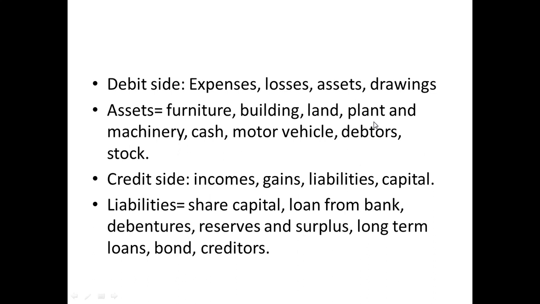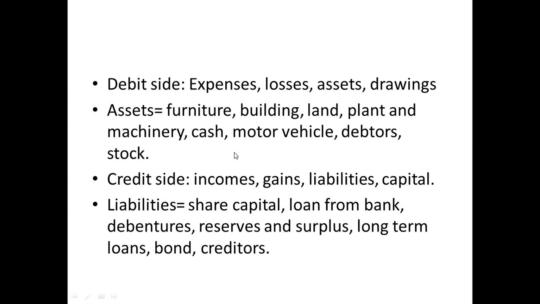So you are the supplier to them. You have supplied goods on credit to them in terms of raw materials, so they have to give you the amount. So it's an asset for you, isn't it? It's an amount which has to come to you. So that also you're going to take on the asset side, that is, the debit side of the trial balance. And now stock, as I said, it is familiar. I hope I made it clear.